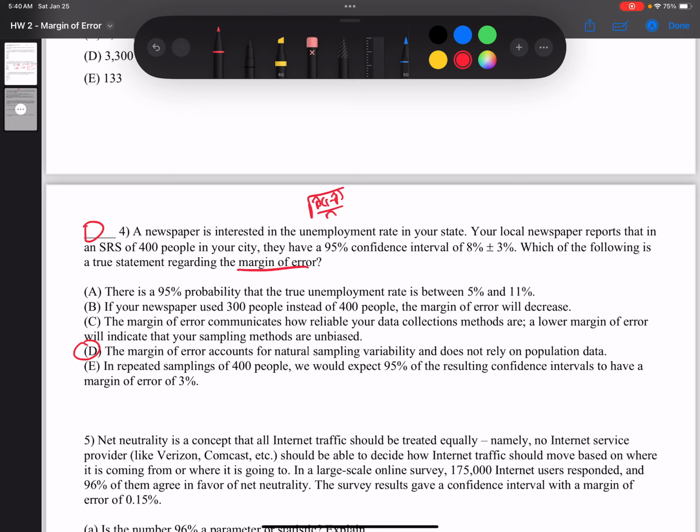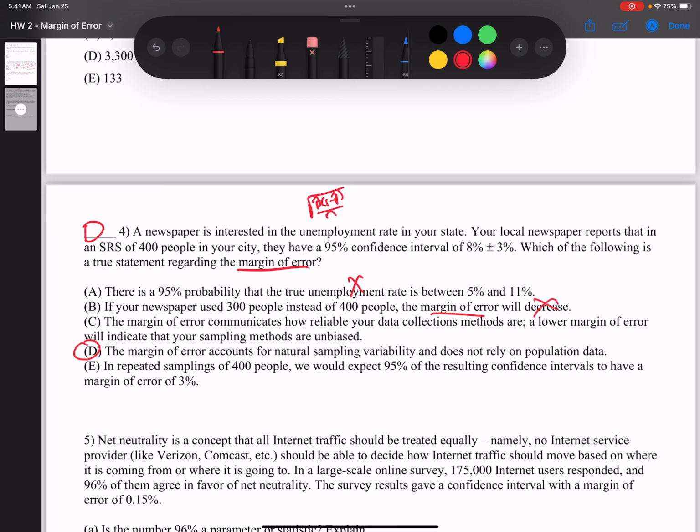A is thrown out because it's talking about the interval. That's the definition for the interval, not margin of error. It says if your newspaper used 300 people instead of 400 people, so we're decreasing our sample size. If we decrease our sample size, remember the margin of error increases. Those have an inverse relationship, so it can't be B. This is incorrect because it should say increase.